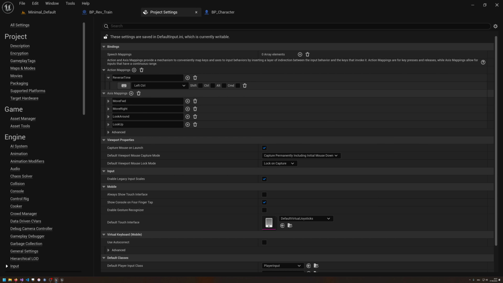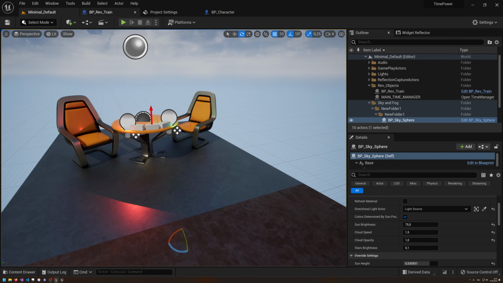This is more a character thing. The character is the one that is actually responsible for how long he can reverse time and what the delay between reversing the time is, but for now we're just going to have it infinity anyways. This is something that the controller, the character, does, so it is kind of like a character property and not a time manager property. All good. Okay, so left control is going to be our reverse time.